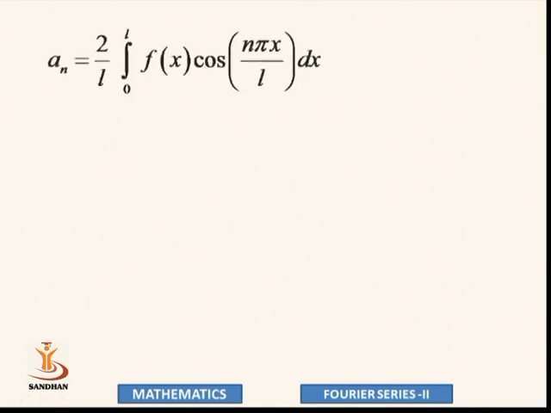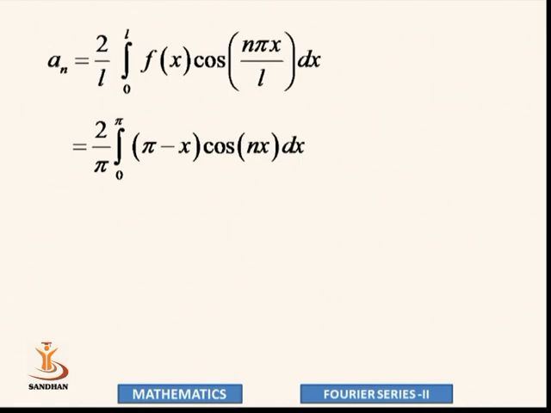Now an, that is the second coefficient of our Fourier cosine series. 2 by L integration from 0 to L f of x cos n pi x by L into dx. So L equal to pi. So 2 upon pi integration from 0 to pi, because the limit is directly given to us, 0 to pi. Function is pi minus x cos n pi x by pi. Pi cancels, so it is directly cos nx into dx.